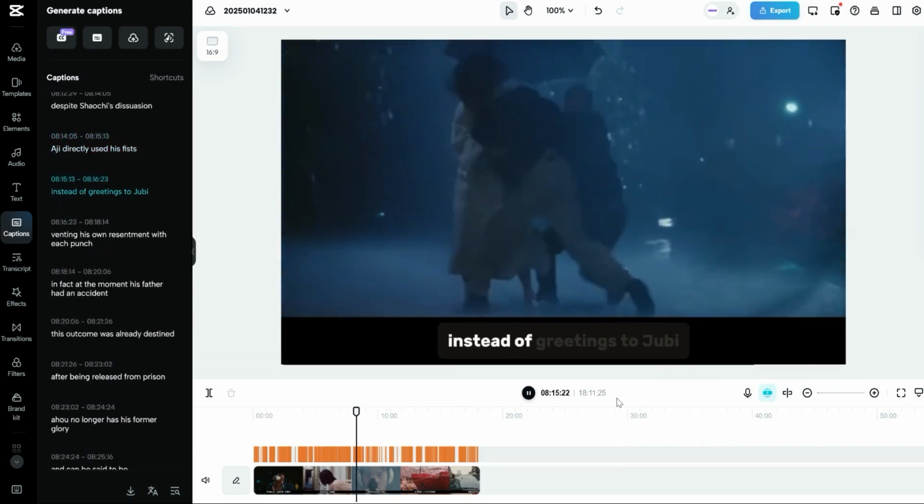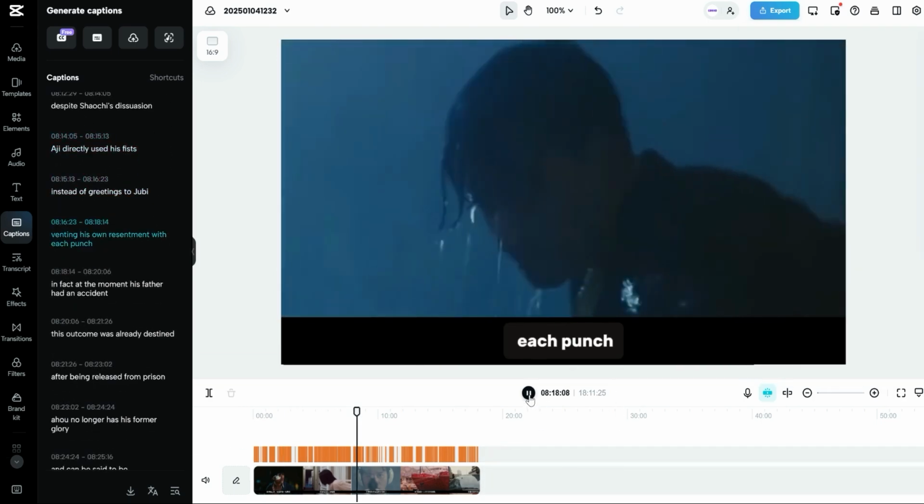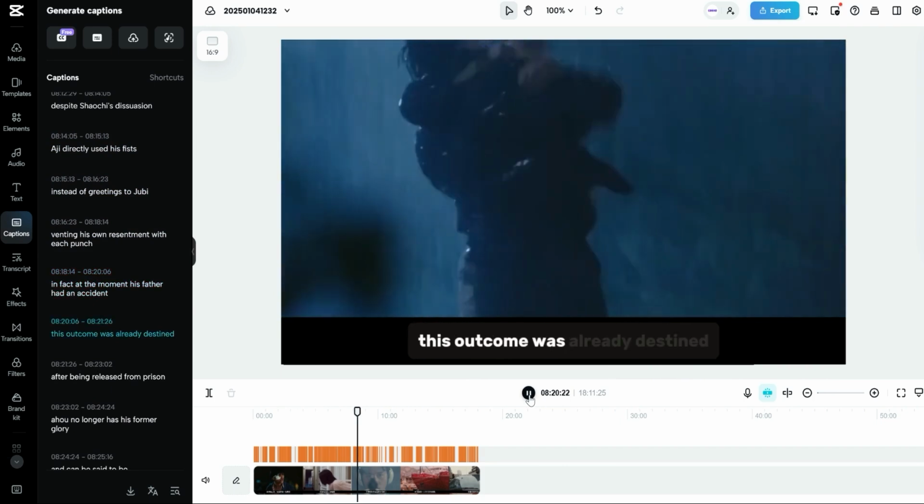RG directly used his fists instead of greetings to Juby, venting his own resentment with each punch. In fact, the moment his father had an accident, this outcome was already destined.